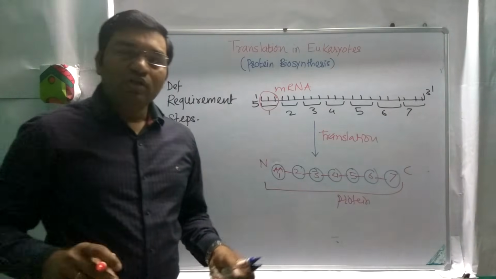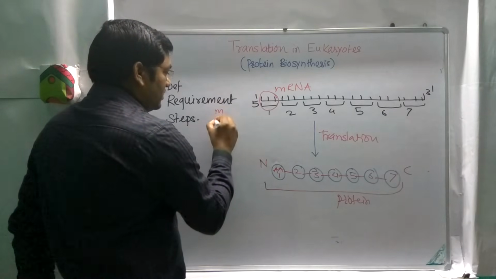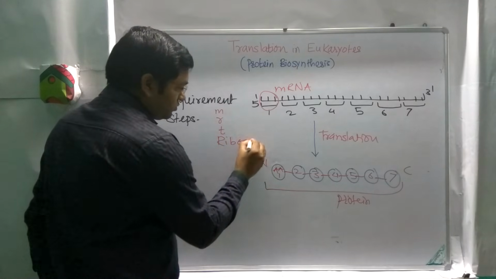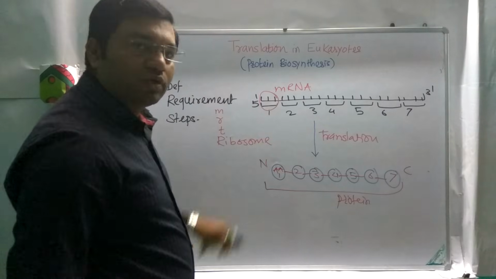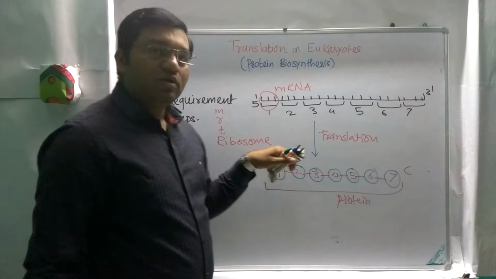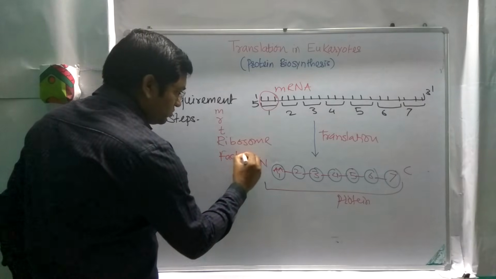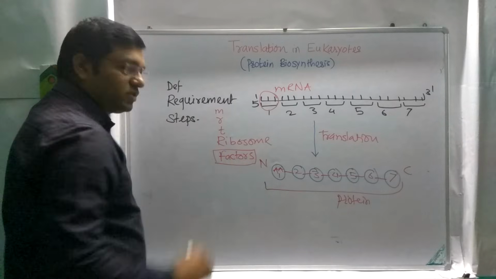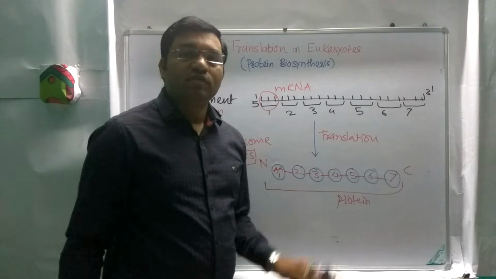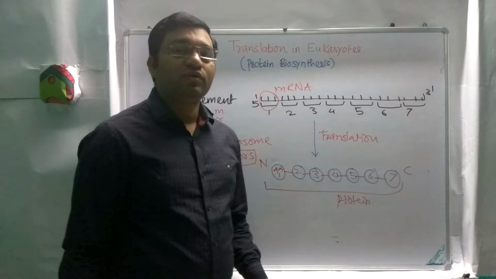Now coming to the requirements, all three types of RNAs are required in the translation process, that is mRNA, rRNA, and tRNA. We require the ribosome, these are the machineries for protein synthesis. Ribosomes are composed of rRNA, which has a catalytic role, and proteins. Then various factors are required for the translation process. They are known as translation factors. For initiation, we require eukaryotic initiation factors. For elongation, we require eukaryotic elongation factors. And for termination, we require release factors 1, 2, and 3.